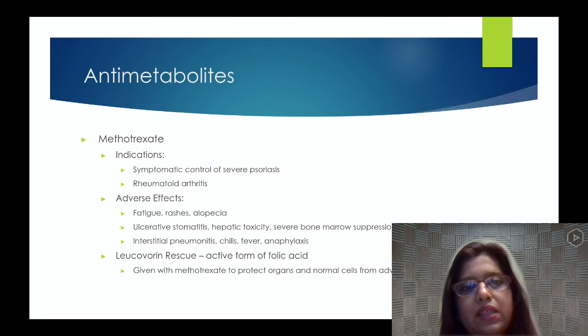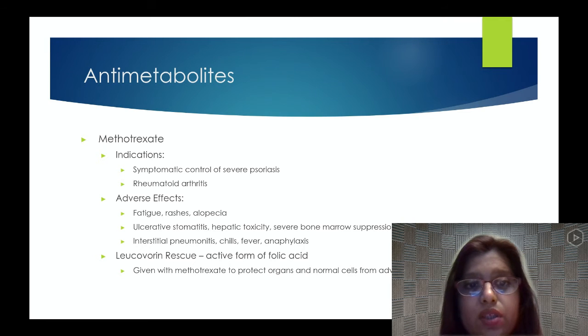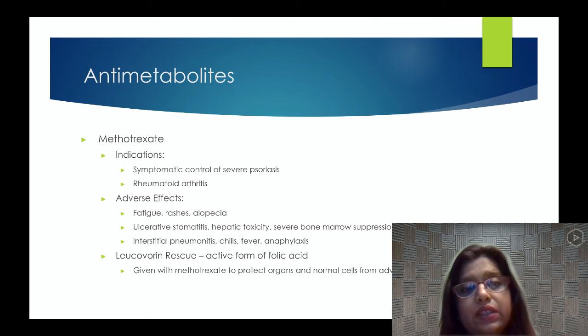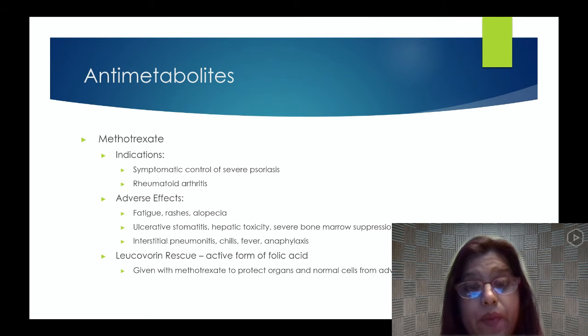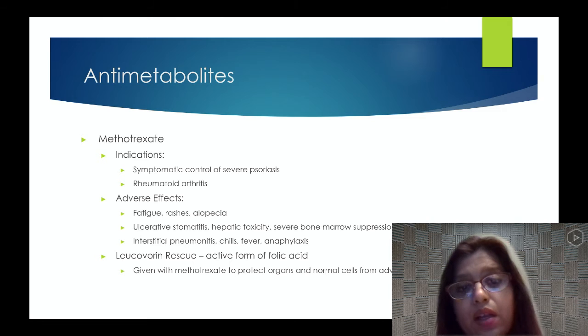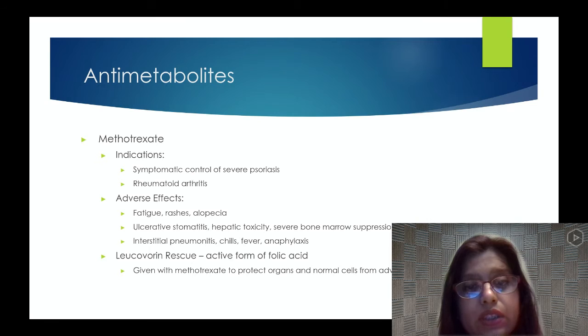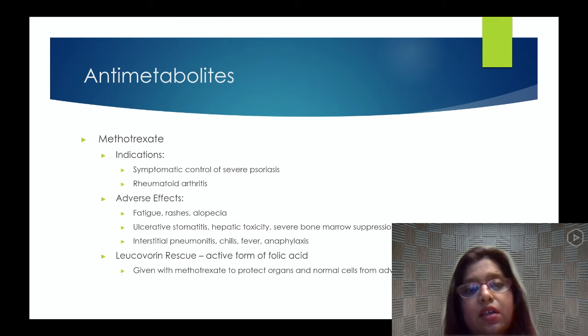One of the examples of antimetabolites is methotrexate. What is the indication? Symptomatic control of severe psoriasis and rheumatoid arthritis. Adverse effects could be fatigue, rashes, alopecia, ulcerative stomatitis, hepatotoxicity, severe bone marrow depression, interstitial pneumonitis, chills, fever, and anaphylaxis.